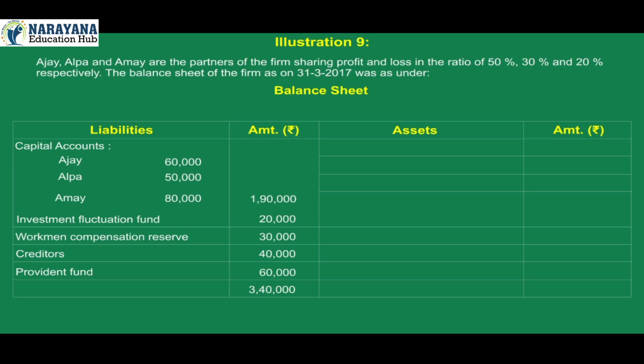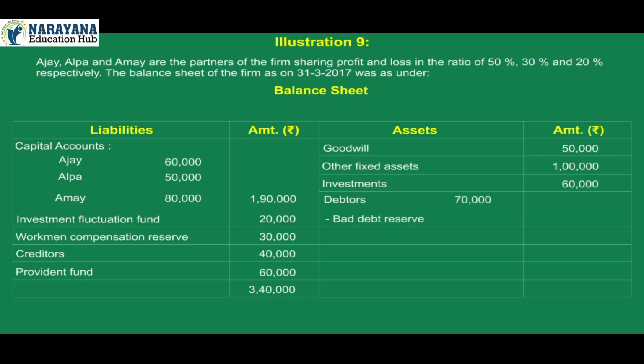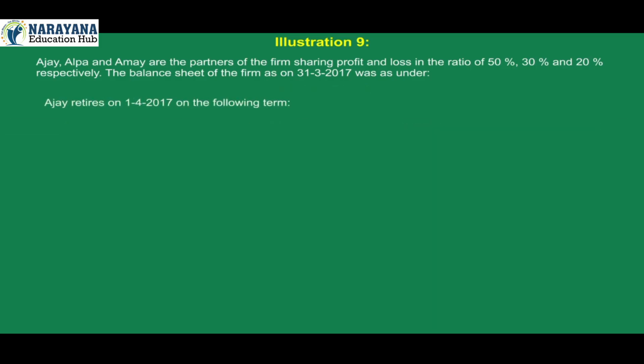On asset side, goodwill 50,000, other fixed assets 1 lakh, investments 60,000, debtors 70,000, less bad debts reserve 6,000, total 64,000, stock 20,000, cash 16,000, profit and loss account 30,000. Total of assets 3,40,000. Ajay retires on 1st April 2017 on the following terms.